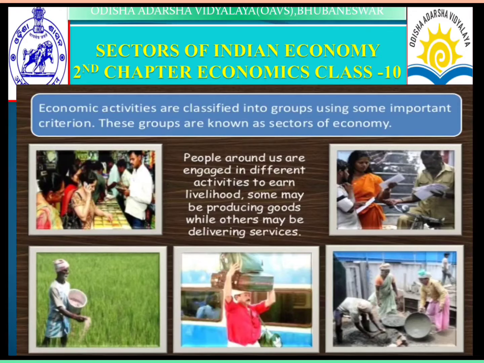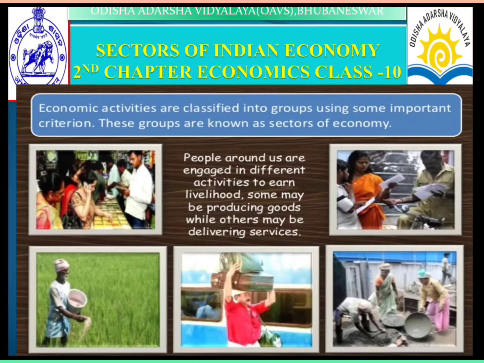So here are some pictures. The first one is someone who is talking on the mobile. The second is someone sprinkling manure and chemical fertilizers in the fields. The third is a coolie who is taking baggage from one place to another. Next, some laborers who are working on building works.